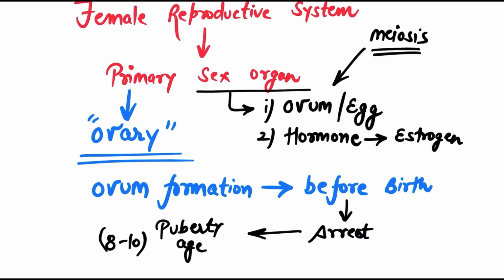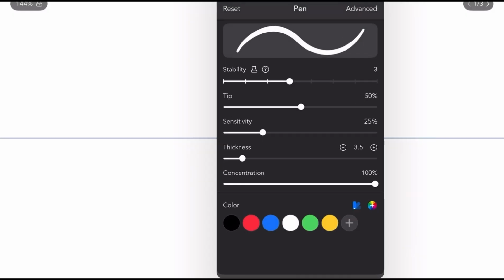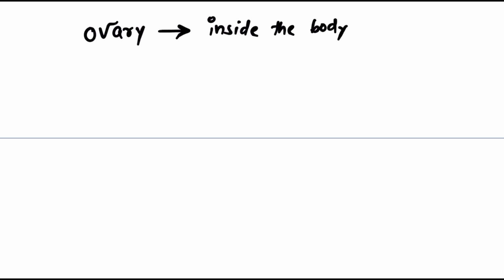In case of humans, in case of females, the ovary is present inside the body. You're going to ask, that's a very stupid statement, obviously ovaries are present inside the body.